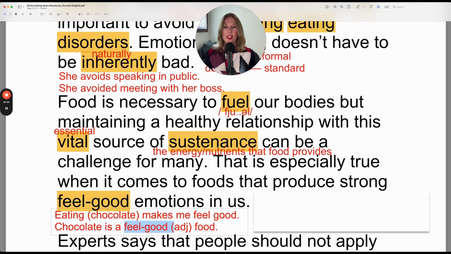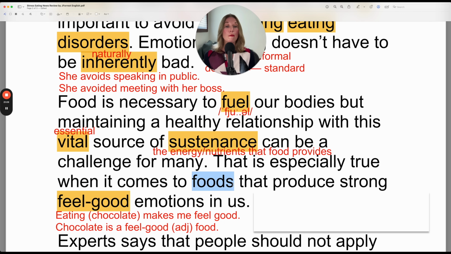What does this adjective mean? Well, of course, it's food that makes you feel good. You can use this with music, movies. That's a feel-good movie. It might be a movie you want to watch with your whole family, young children, older grandparents. It makes everyone feel good. So you can use this with other things as well.